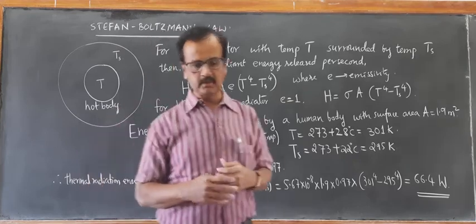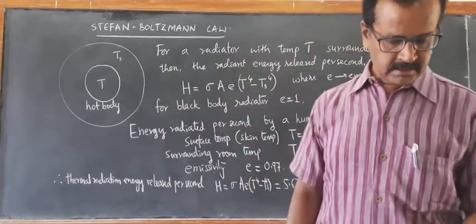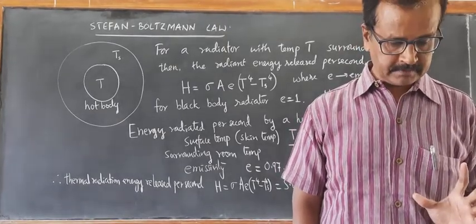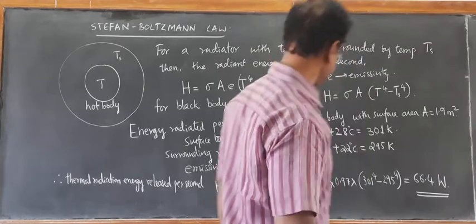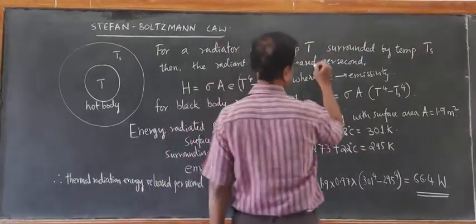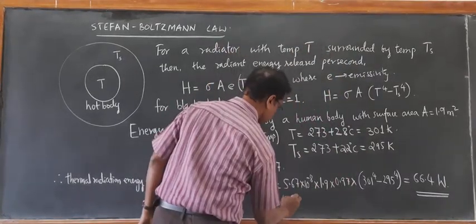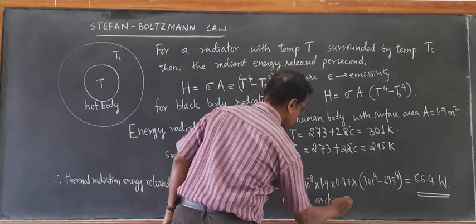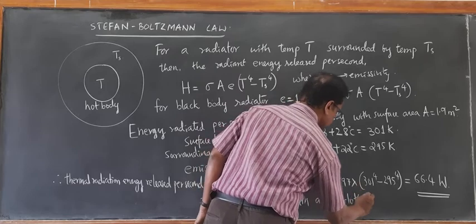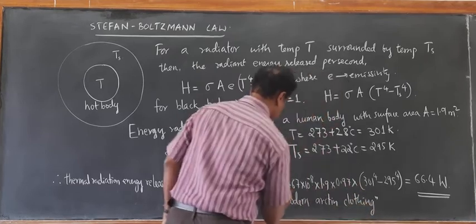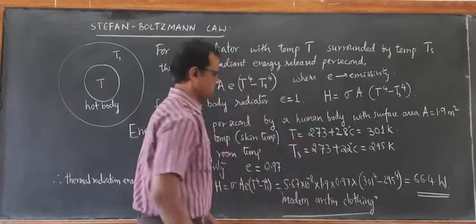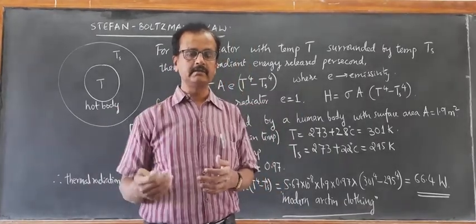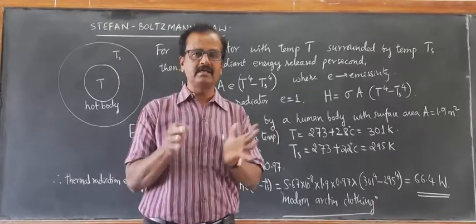So there is a particular clothing he has mentioned here, that is modern Arctic clothing. Modern Arctic clothing has a silver lining inwards. It is having a silver coating inside. So it will be facing the skin of our body.